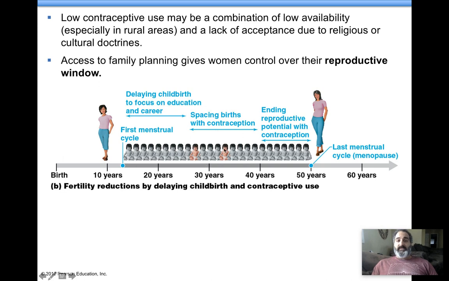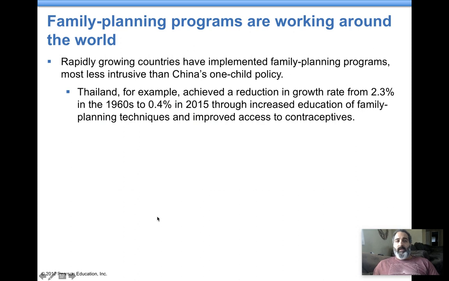So this shows you the fertility window, the reproductive window. It depends on the country on when people find it more acceptable to start having children. Basically, around the world, family planning is working. The more family planning people put in place, the statistics show that it is working. Thailand put some programs into place, and it helped. Family planning means making contraception and birth control something people can get their hands on easily. It can help control population size.